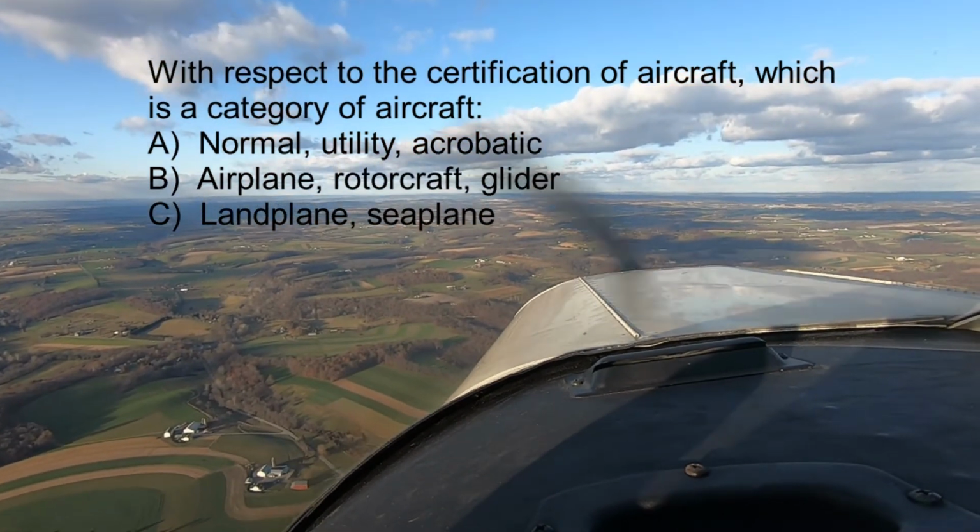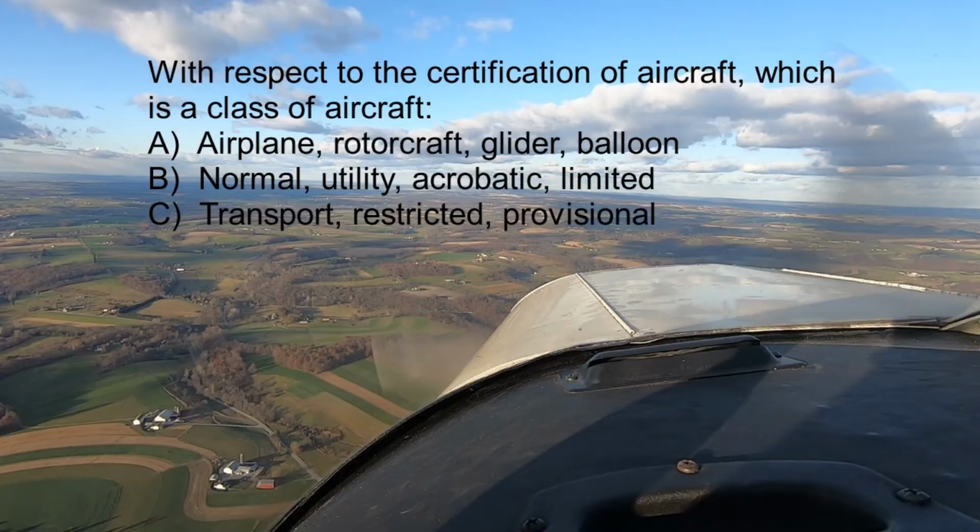Normal, utility, acrobatic. So now when we're talking about categories of aircraft, the idea here is they are all grouped around how they are intended to be used. So like normal, utility, transport, acrobatic, limited, restricted, provisional, those would all be examples. So remember, answer B is a class, but it's for certification of airmen.